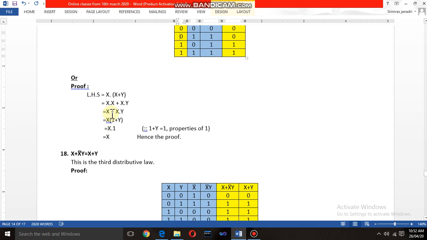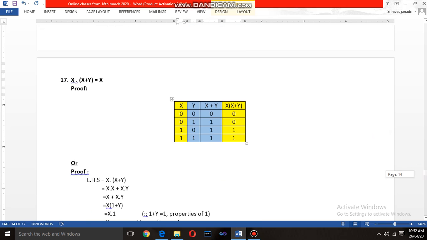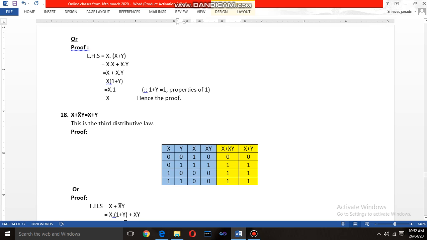In this step, just take x outside, and the remaining is 1 plus y, which is nothing but 1. That gives you the x value. This is the second absorption law: x into (x plus y) is equal to x. And then the third absorption law, the last postulate of Boolean algebra: x plus x complement y is equal to x plus y. This is the tricky and important one, just listen carefully.